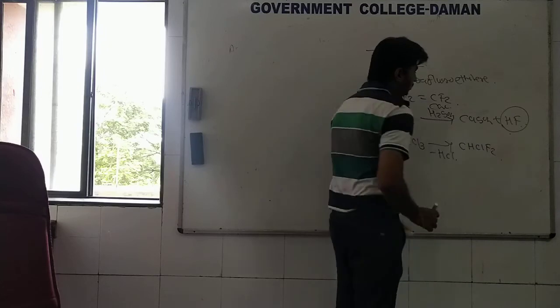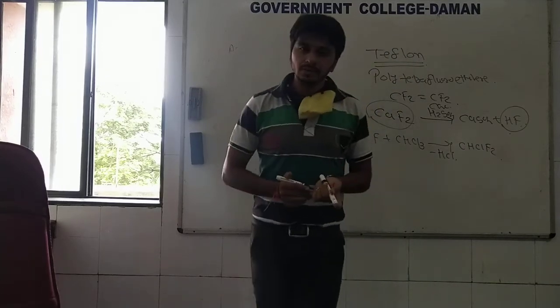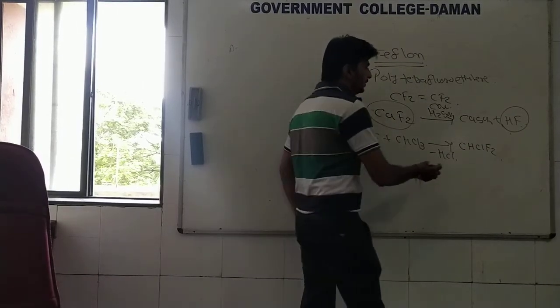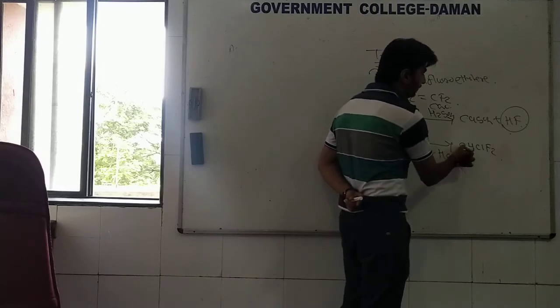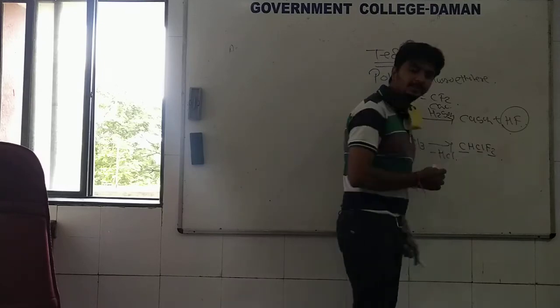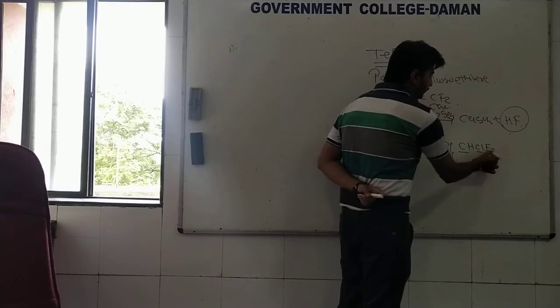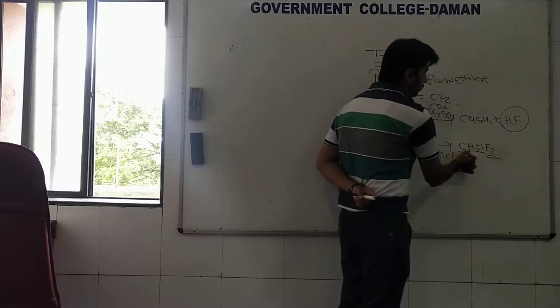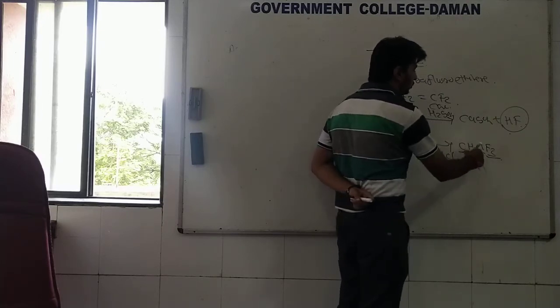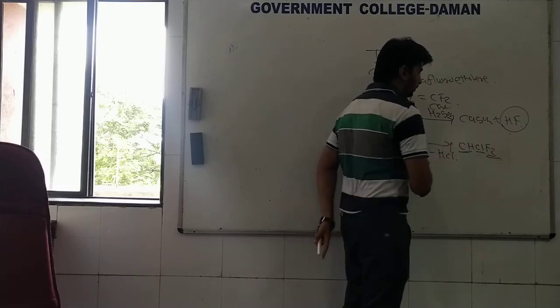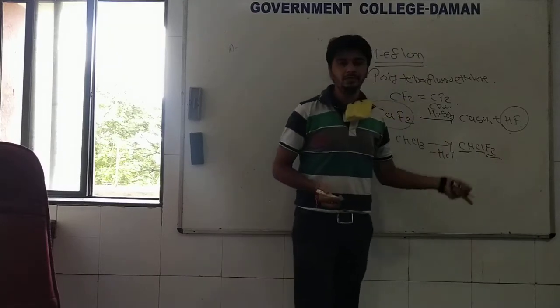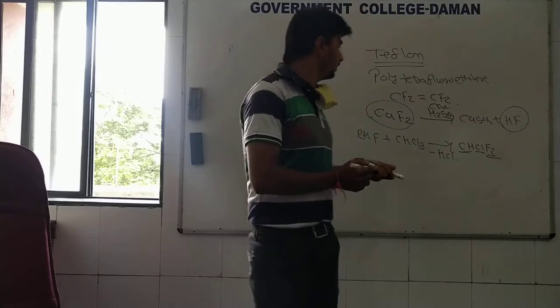CHClF2. What is the name of this compound? This compound is known as 1 carbon, 1 chloro and 2 fluoro. That means difluoromonochloromethane, or you can say chlorodifluoromethane, or difluorochloromethane.